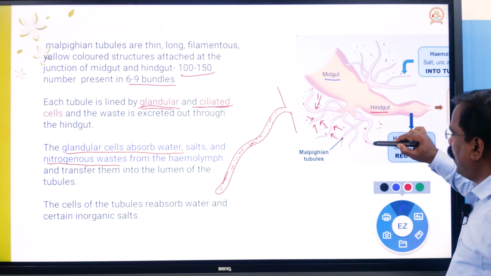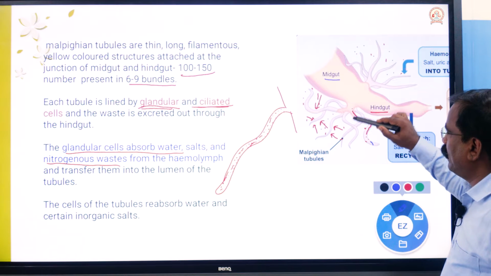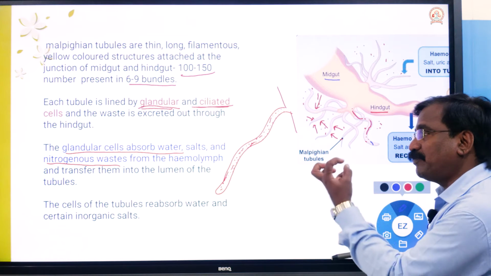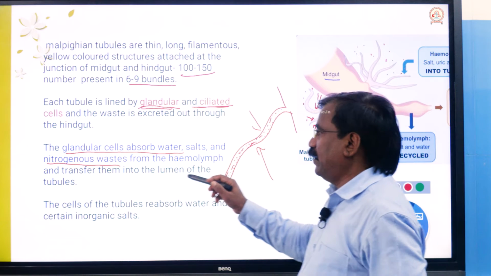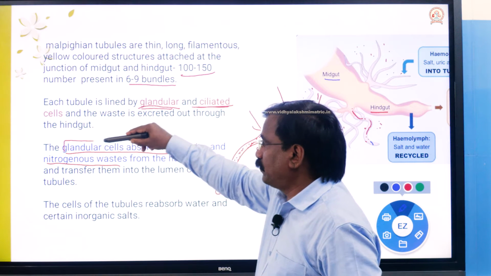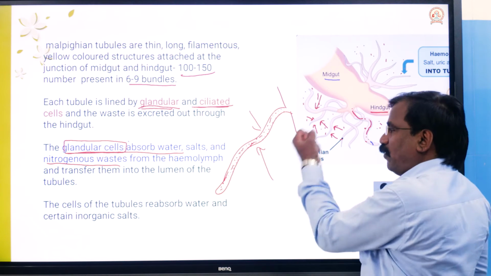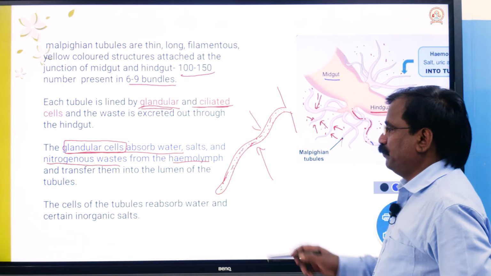Which cells are responsible for the absorption of the waste? That is important: the glandular cells of the Malpighian tubule absorb the waste from the blood, the hemolymph.